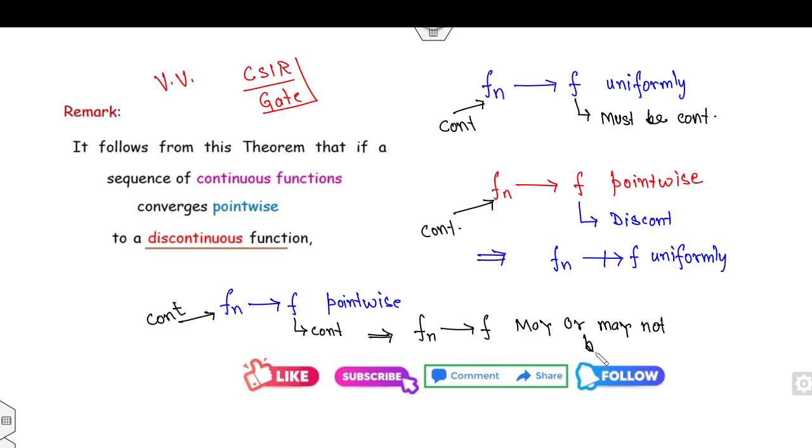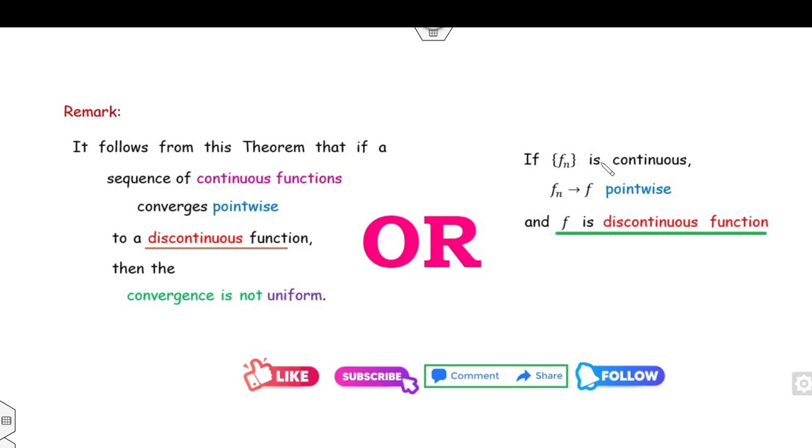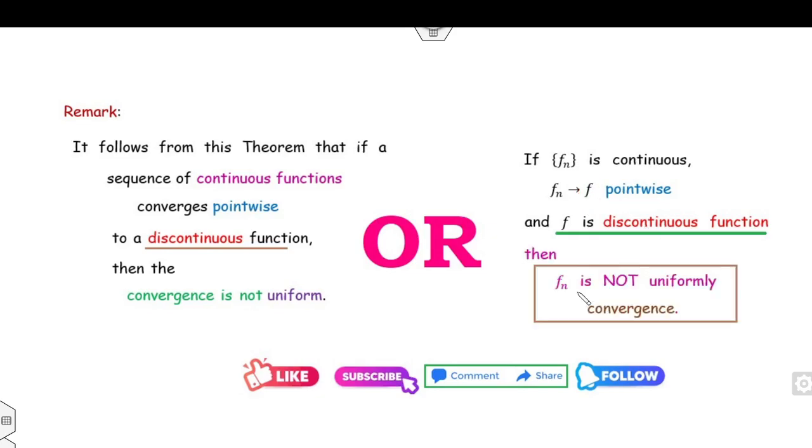Fine, it may not be uniformly convergent. So these three remarks are very useful for you. If you prove that it's uniformly convergent, you must prove that the limit is a continuous function, and so on. Then the convergence is not uniform if the limit function is discontinuous. Or in other words, if Fn is continuous, and if you prove that this limit function is discontinuous, then Fn is not uniformly convergent.